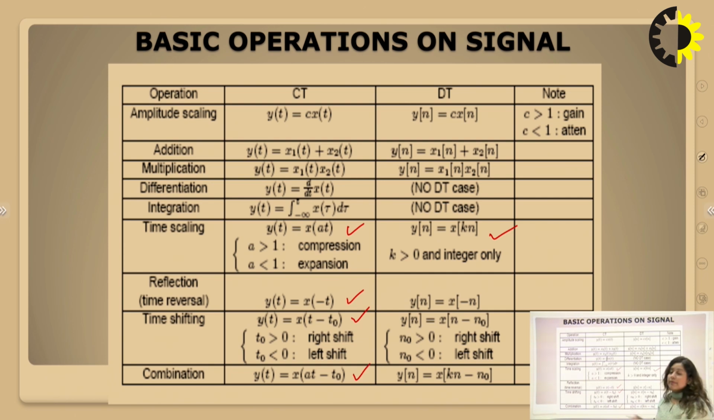If we have a combination in the signal x(t), that is x(at minus t naught), firstly we will shift the signal by the amount t naught, then we will do the scaling, and if there is a reversal, then we will follow shifting first, scaling second, and then reversal.